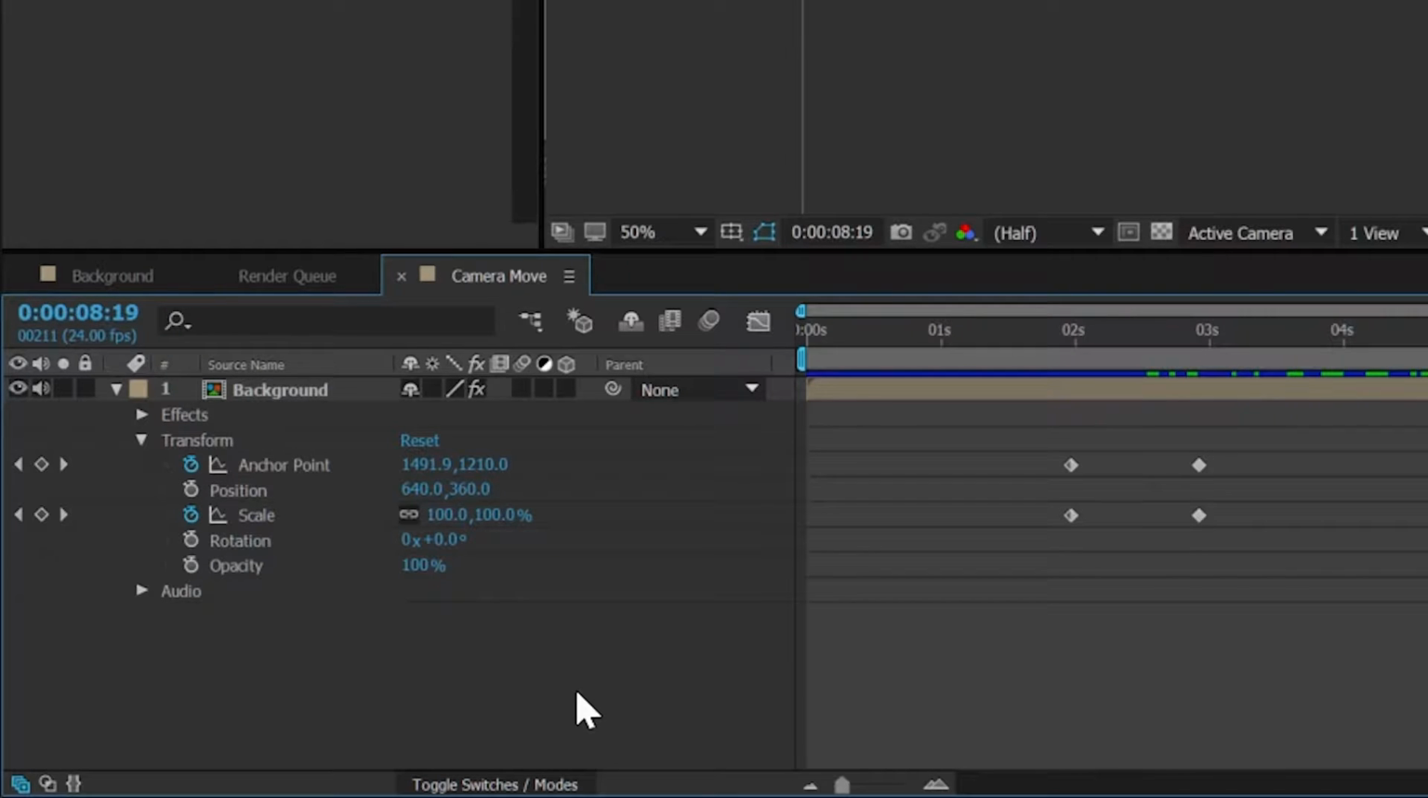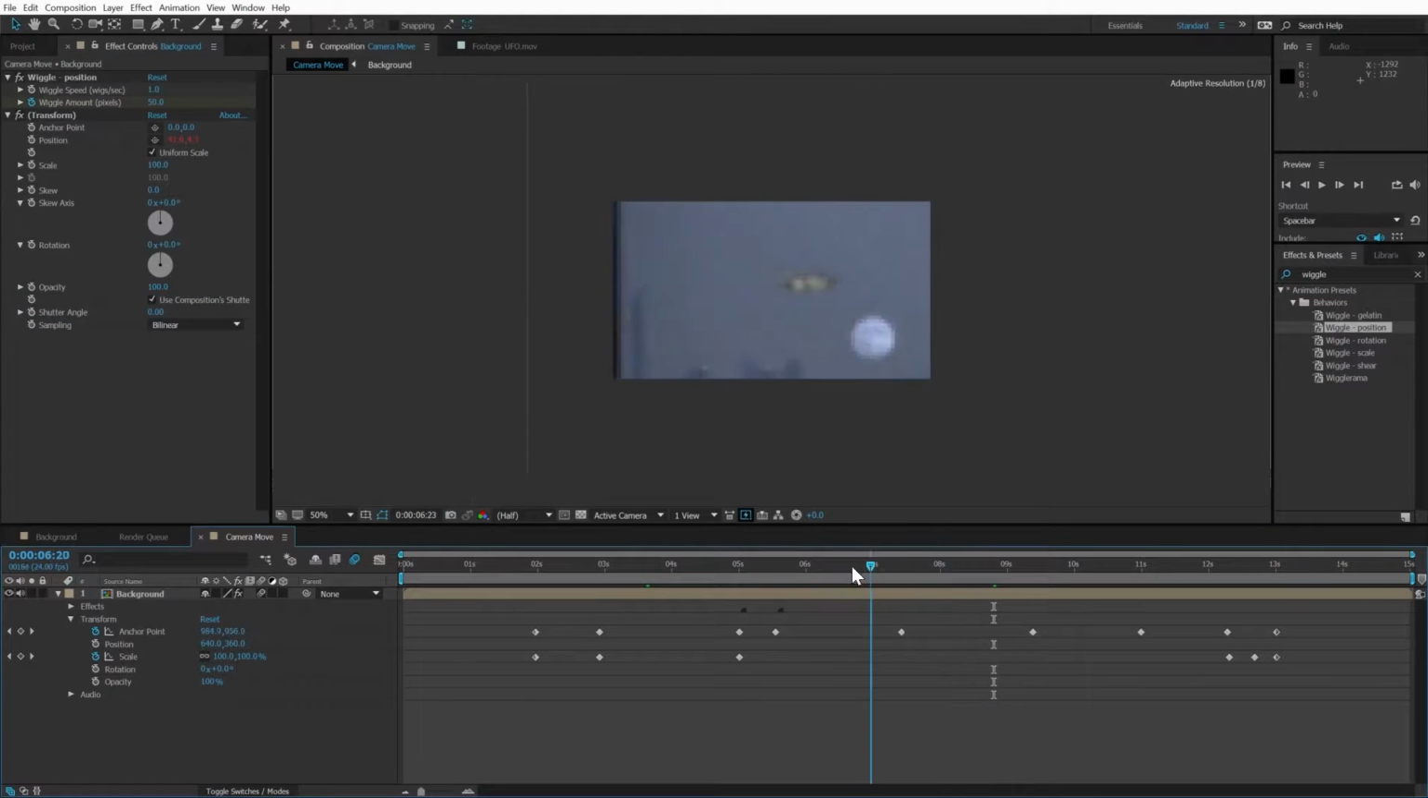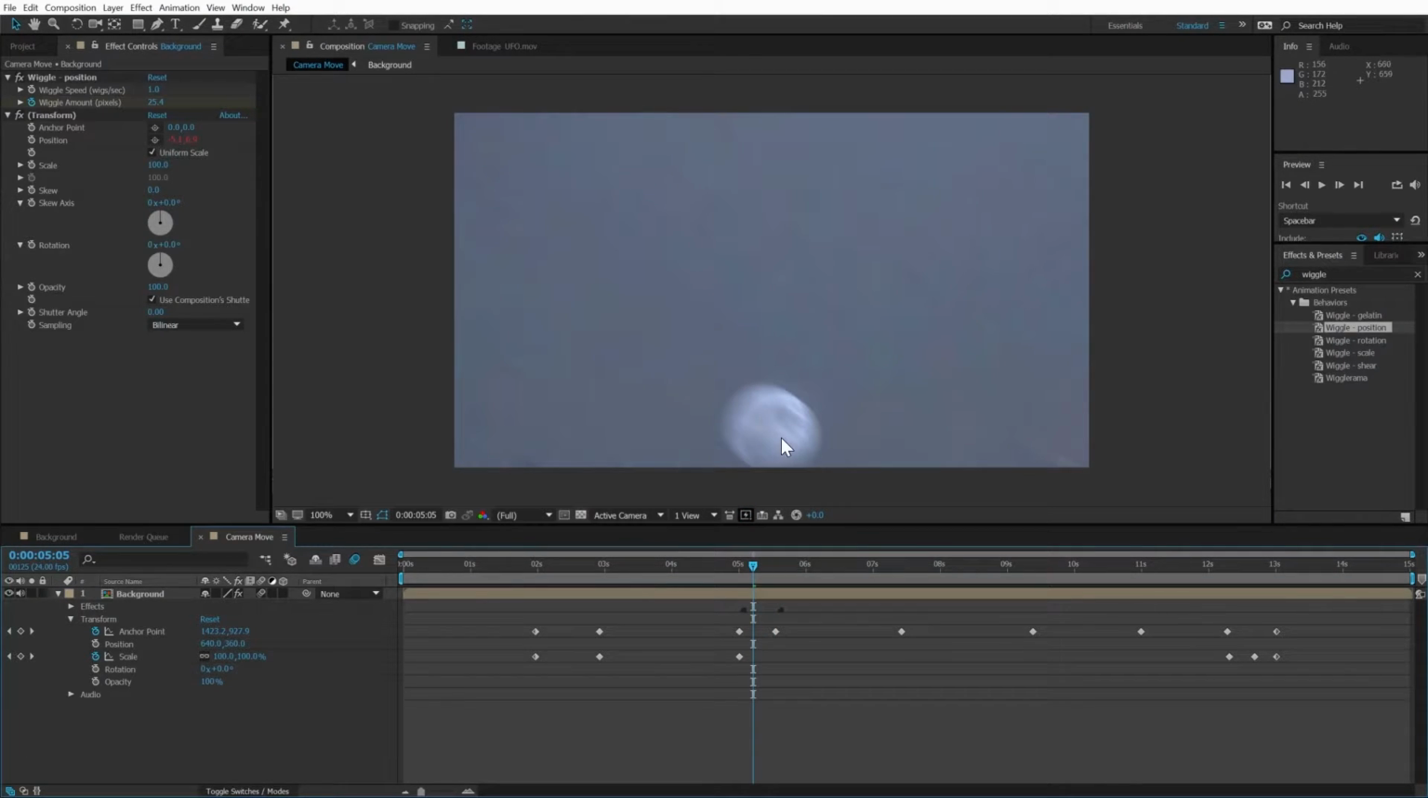First, there's the motion blur switch for the layer. Second, there's the master motion blur switch, which needs to be turned on for the comp right here. Now that both switches are on, if you drag the time indicator around, you can see that blur is being added as the background layer whips around the scene.